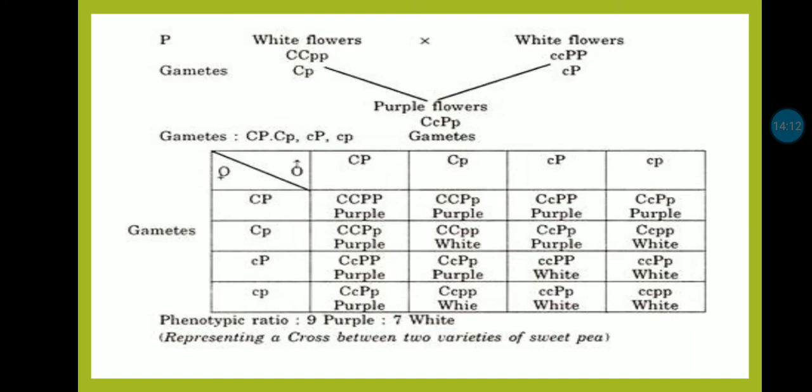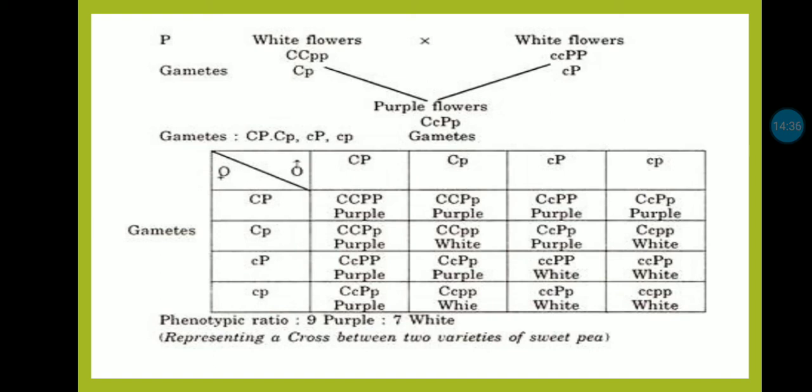This example is shown diagrammatically in this chart. You can study the white flowers having genotype capital C, small p crossed with another white flowered plant having a small c, capital P genotype.